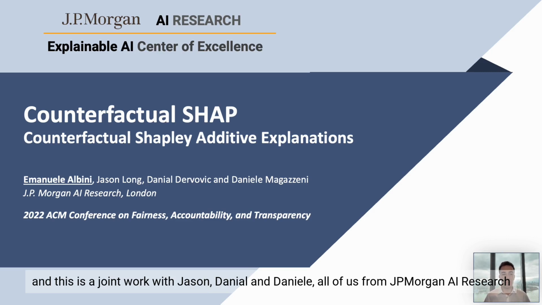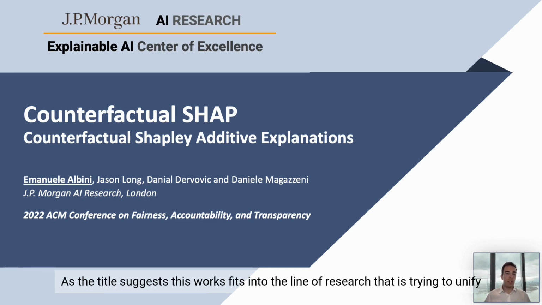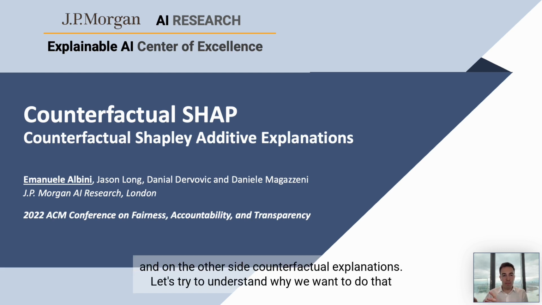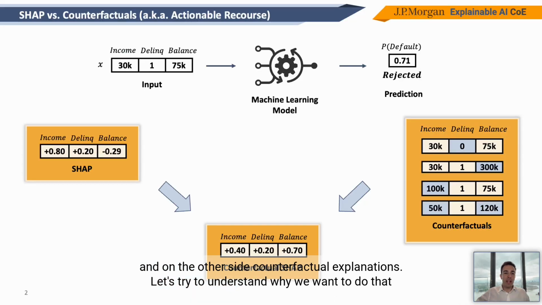JP Morgan AI Research. And as the title suggests, this work fits into the line of research that is trying to unify, on one side, feature importance explanations, and in particular SHAP explanations, and on the other side, counterfactual explanations. So let's first try to understand why we even want to do that.